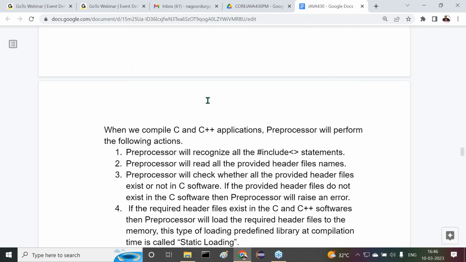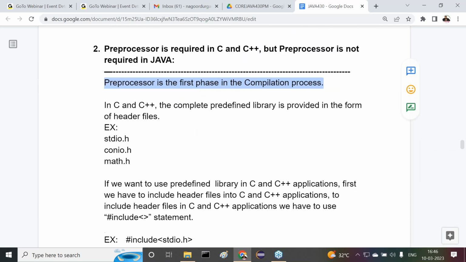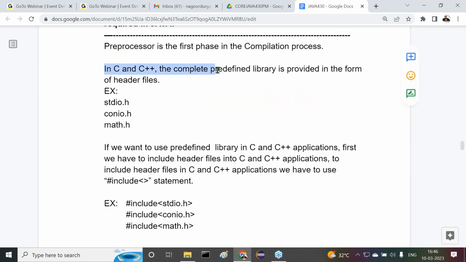Let's see this point here, all of you observe carefully. In C and C++, the complete predefined library is provided in the form of header files. Examples are stdio.h, conio.h, math.h, and so on.